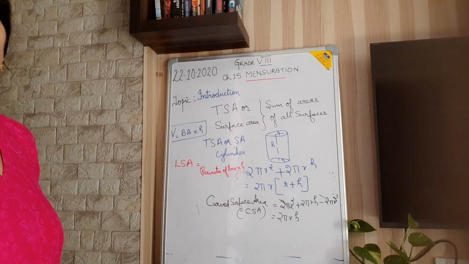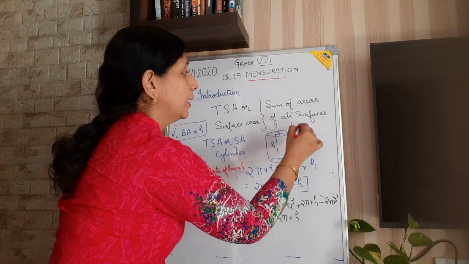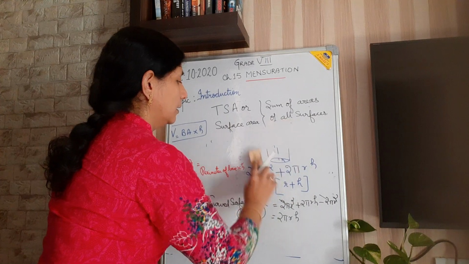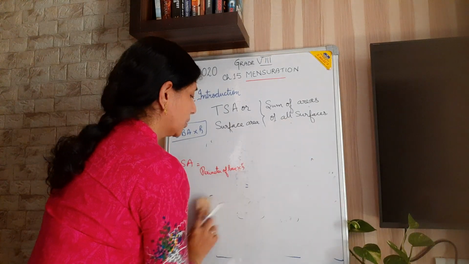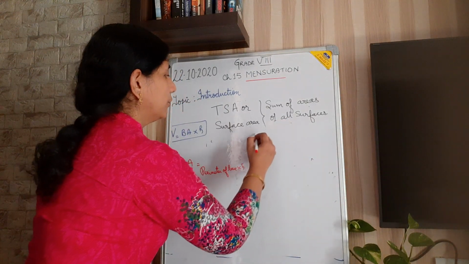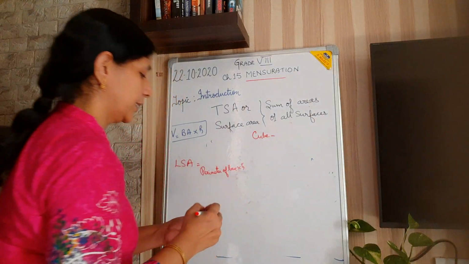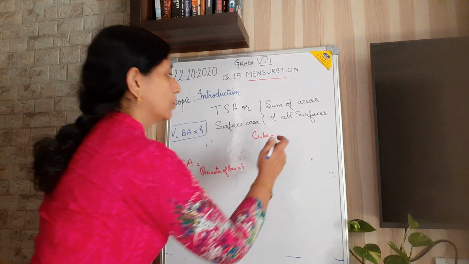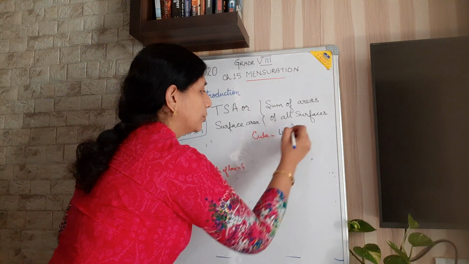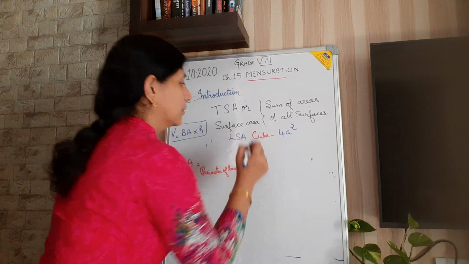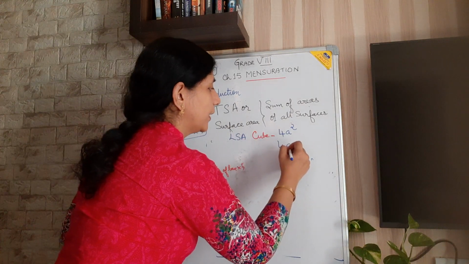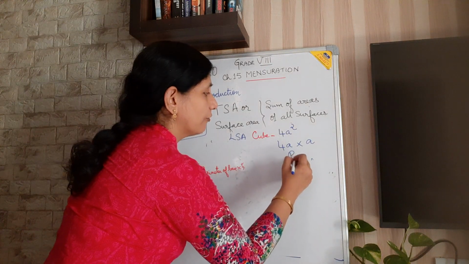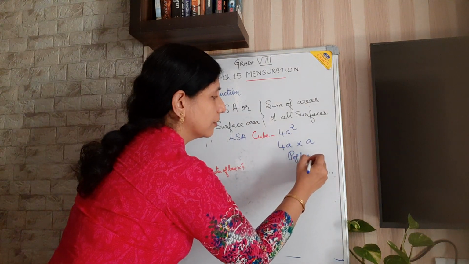What did I say for LSA of a cube? LSA of a cube I told you as 4a square, isn't it? So 4a, what is 4a? The perimeter of the square, and the height is a. So it is perimeter of base into height.